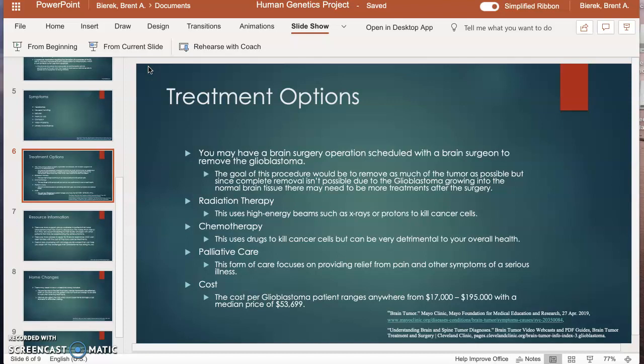Palliative care. This is a form of care that focuses on providing relief from pain and other symptoms of a serious illness. As with all cancer treatments, the cost of this is going to be very, very high. The cost per glioblastoma patient ranges anywhere from $17,000 to $195,000, with a median price of just about $54,000.